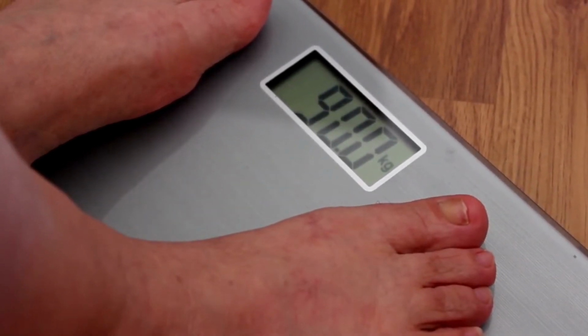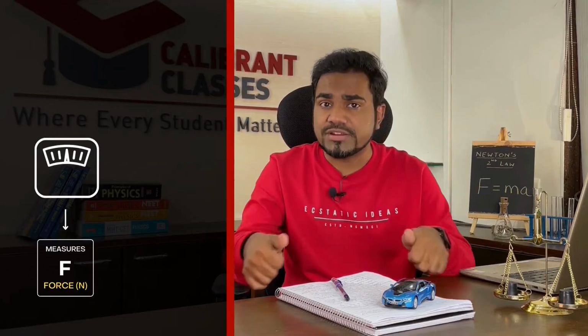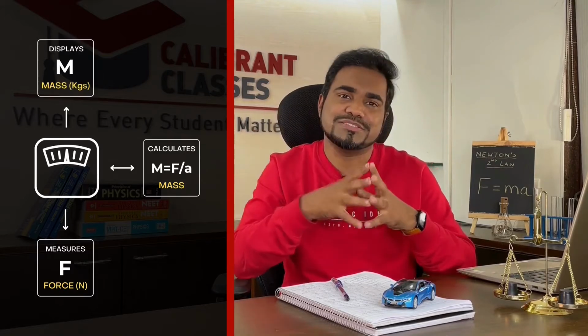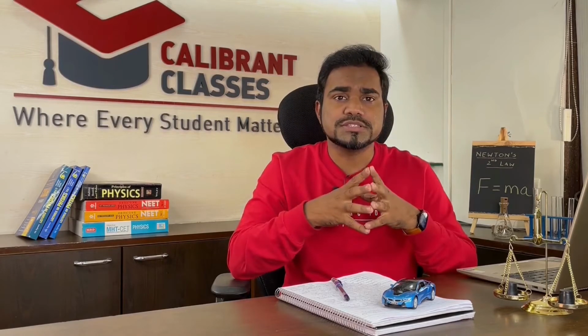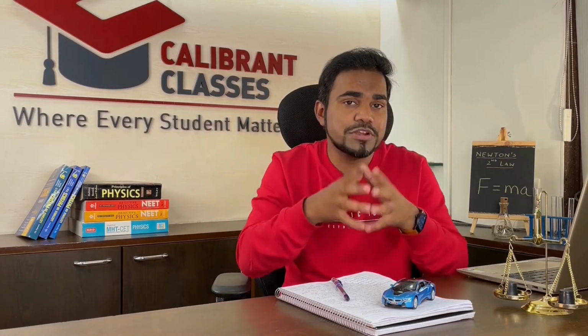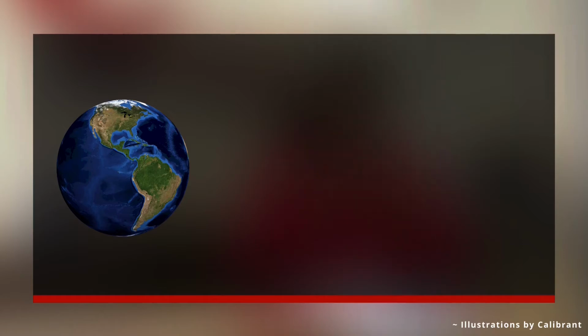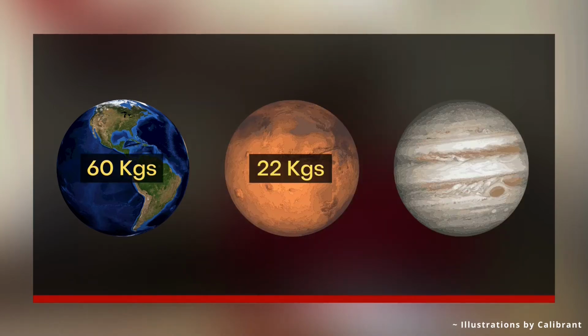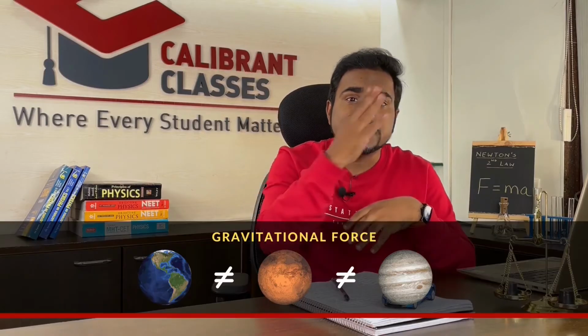But then you would be like, hey, my weighing scale shows me my weight in kgs, right? Now that's because even though the weighing scale measures the gravitational force, it calculates the mass internally and displays it. Now the issue here is that if you would use the same weighing scale on different planets, it would show you different readings. On Earth, it would show you 60 kgs. On Mars, it would show you 22 kgs. And on Jupiter, it would show you a whopping 150 kgs. Now that's because the gravitational force is different on different planets.